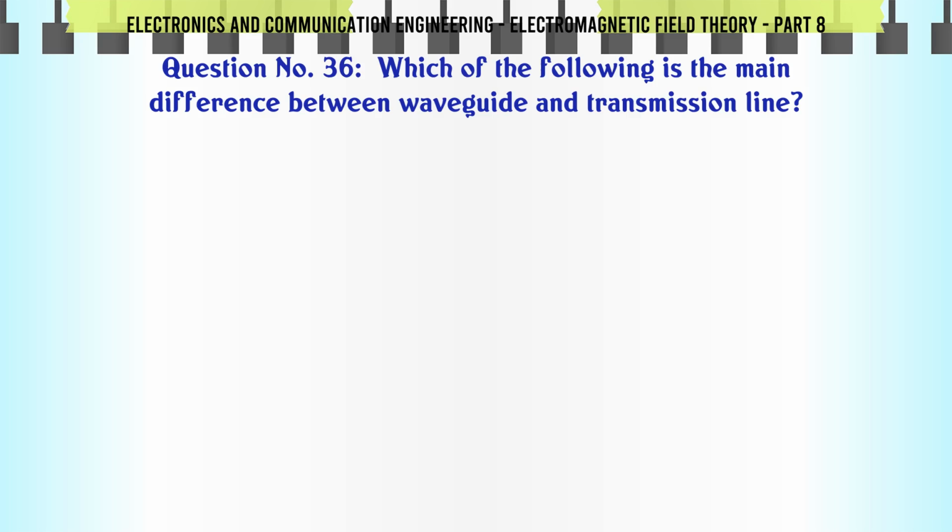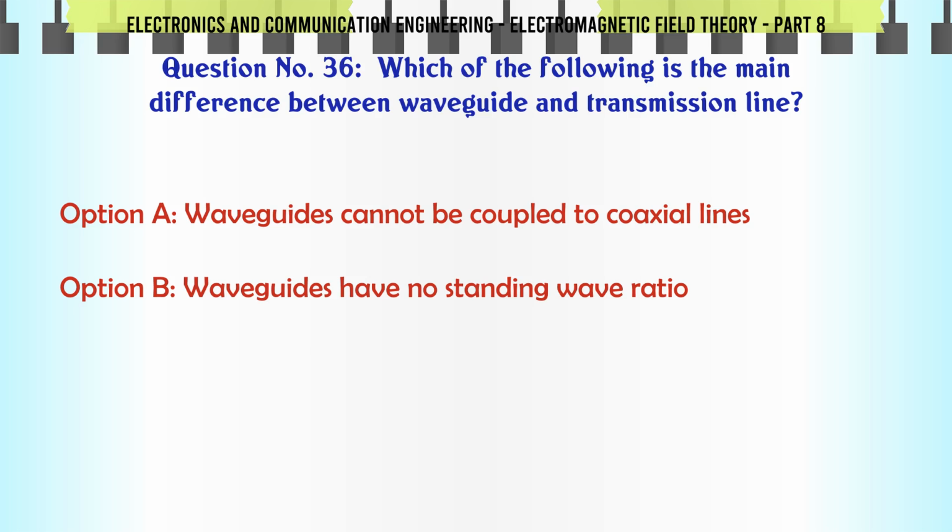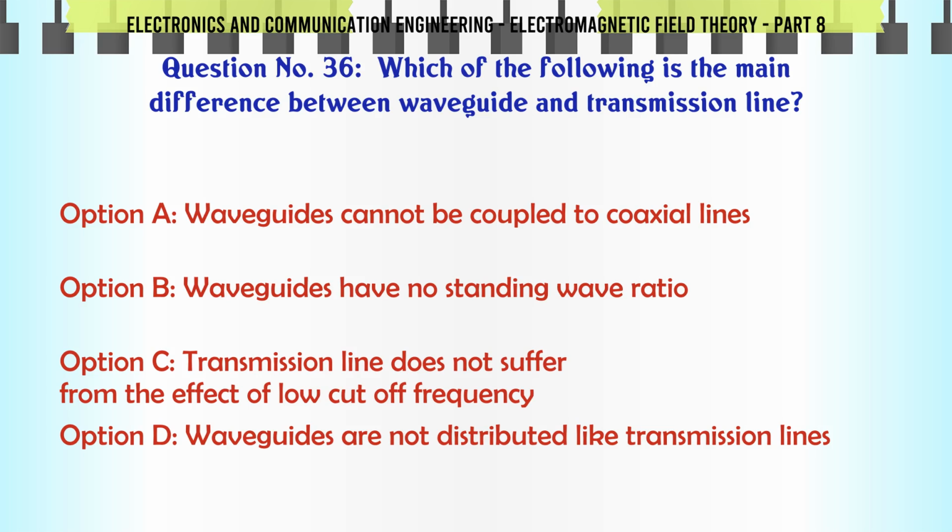Which of the following is the main difference between waveguide and transmission line? A. Waveguides cannot be coupled to coaxial lines, B. Waveguides have no standing wave ratio, C. Transmission line does not suffer from the effect of low cut-off frequency, D. Waveguides are not distributed like transmission lines.